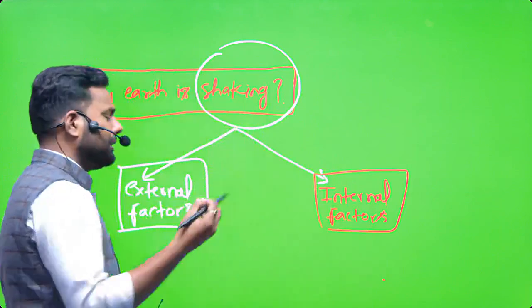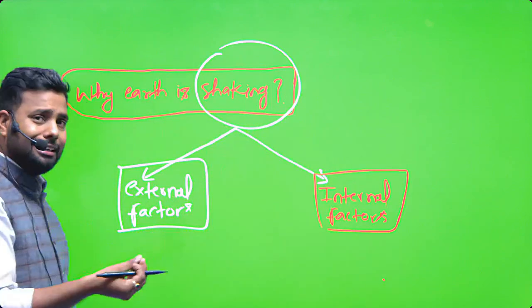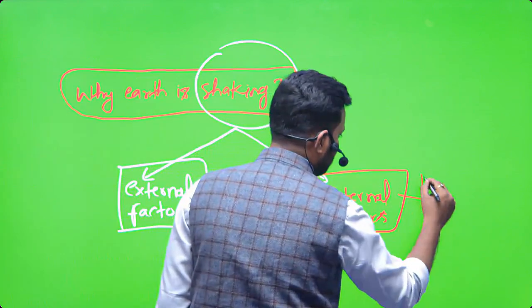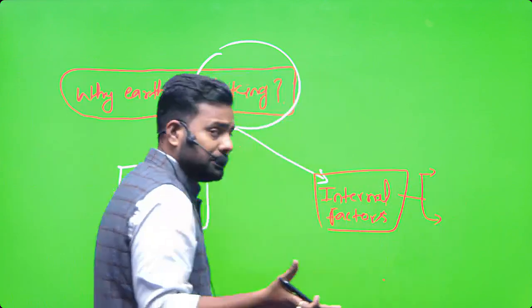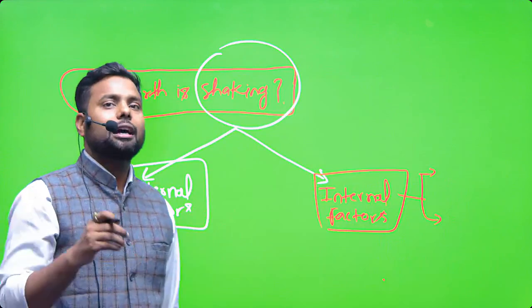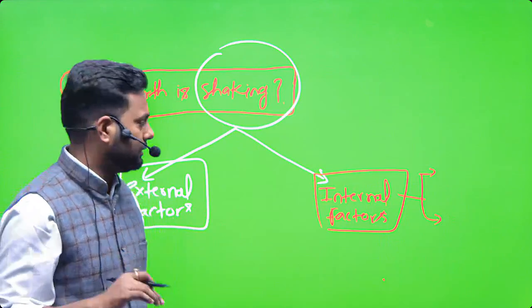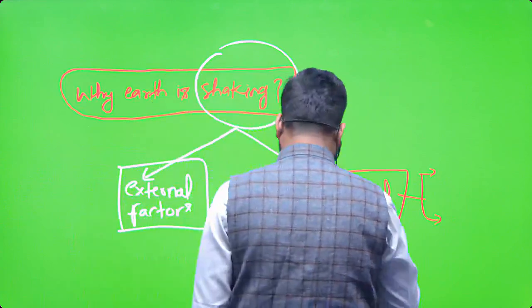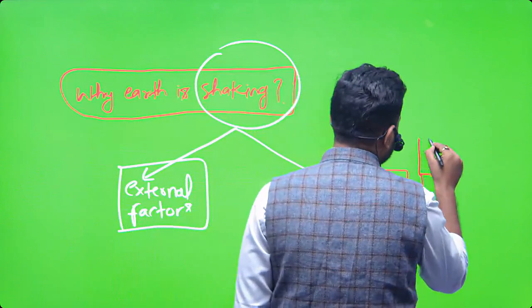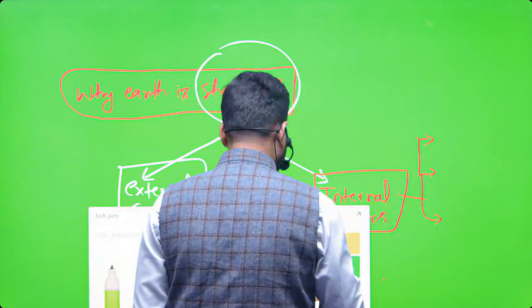The shaking of the earth, why? Because sudden energy is released from the internal structure of the earth, which shakes it, because you have to remember energy is always released in the form of waves. So what are the internal factors of the shaking of the earth?